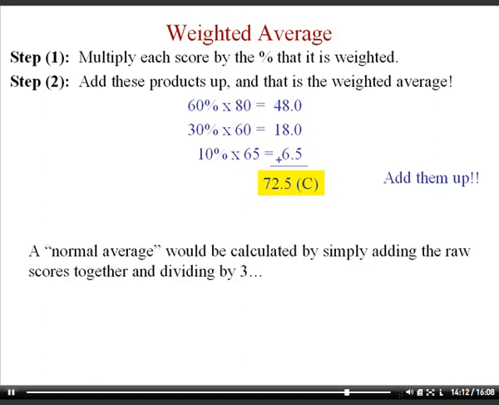A normal average would be if they're all weighted the same, so 33%, 33%, and 33%. If you multiply and add them up, you would get an average of only 68.3. Normally, for a normal average, you just add them up and divide by 3. The calculation above would assume all the percentages were exactly 33.3%, so I just add them up and divide by 3. It's a lot quicker, but you get the same answer. So a normal average gives you 68, but with a weighted average, where you scored higher on tests and tests were 60% of your grade, that boosts it up so you can get a C in the class instead of a D.